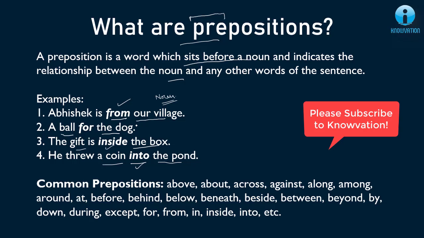Okay friends, so I hope 4 examples are clear and इससे आपको preposition समझ में आए होंगे. कुछ common prepositions होते हैं like above, about, across, against, and all these you can read. So these are not categorized right now. We'll categorize them in the coming slides. All right. So चलिए आगे बढ़ते हैं.